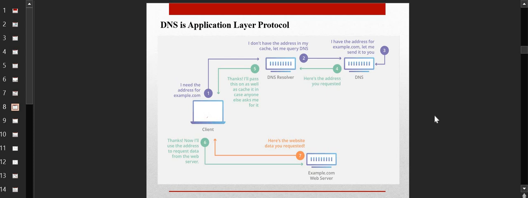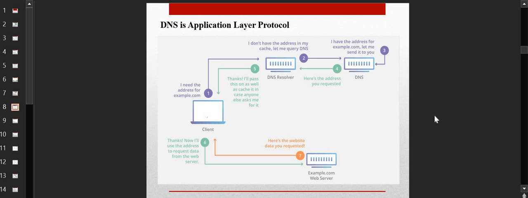So basically what will happen, you will start from step number 1, that you need the address for, let's say, google.com. Here we have written it as an example.com. So let's understand that I want access to google.com. So first, whatever I want to find, I will send that request. I will type that request in my address bar, and then I will press enter. Now this request will go to the DNS resolver. There are different components in the DNS protocol. The very first one that you will have is the DNS resolver.